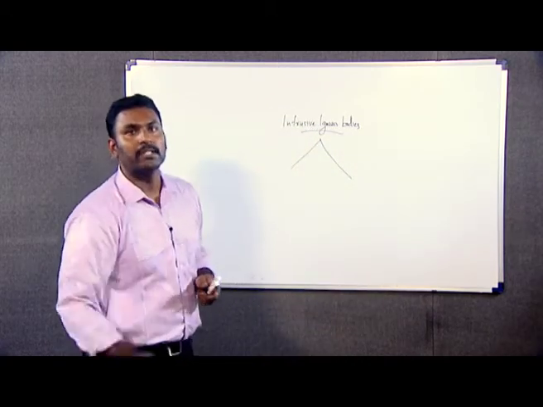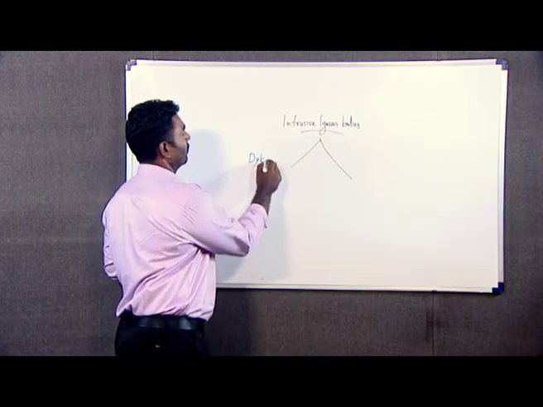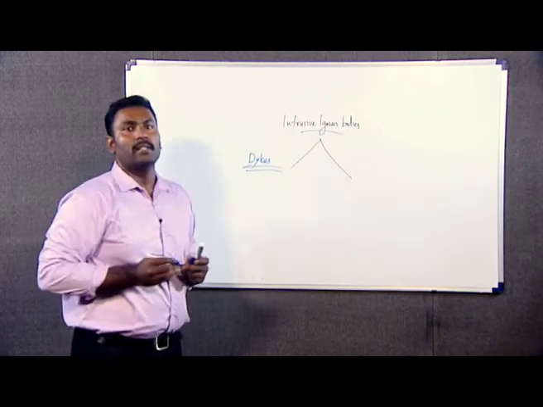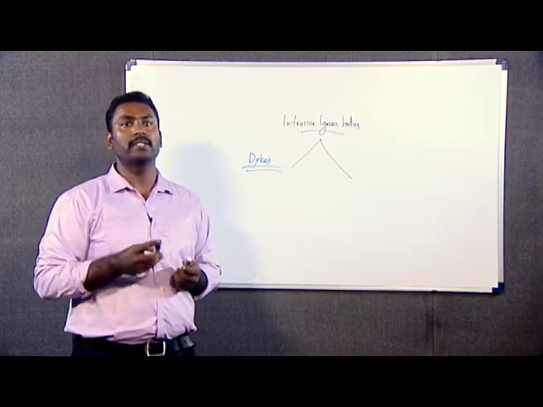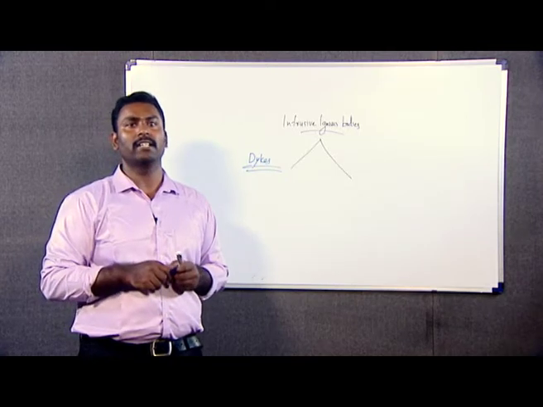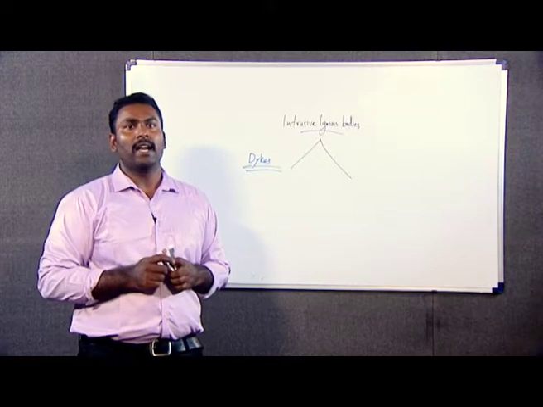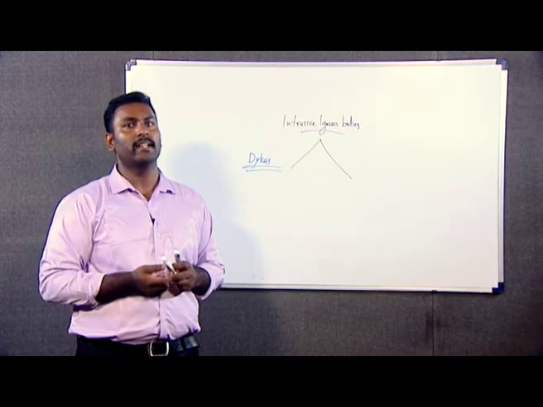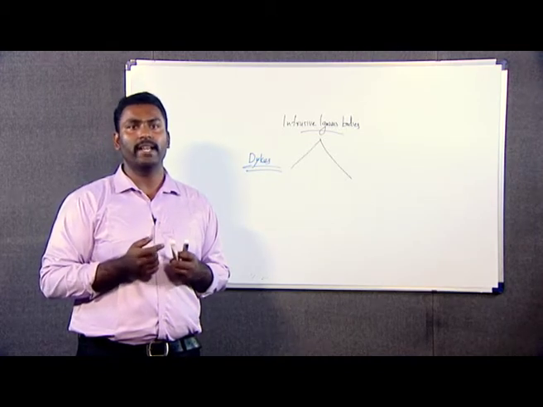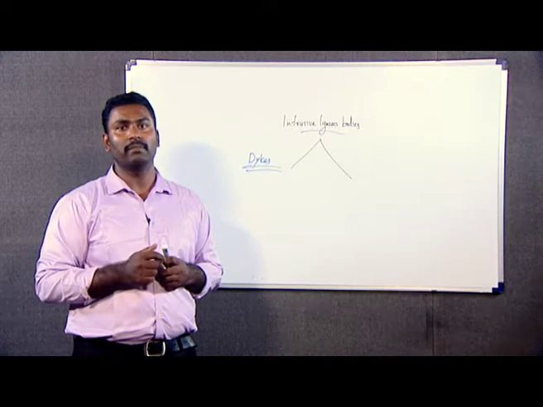Now, the important discordant body is dikes. Dikes can be defined as discordant intrusive igneous bodies. They will cut across the bedding plane of the strata which they intrude, and they can be steeply inclined or sheet-like bodies. Their lateral dimension is very extensive, and the thickness varies from an inch to hundreds of meters.